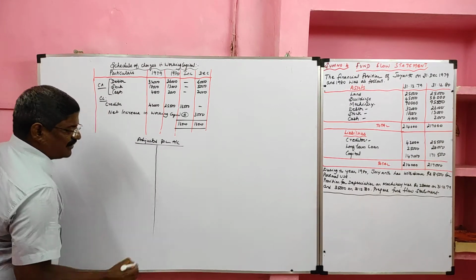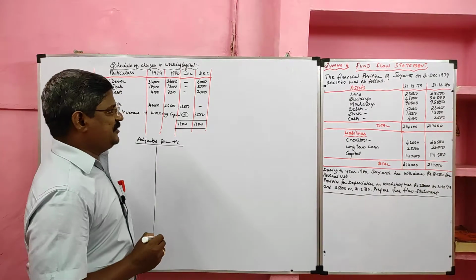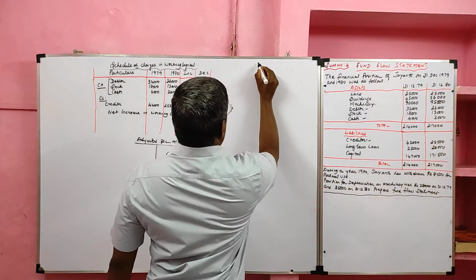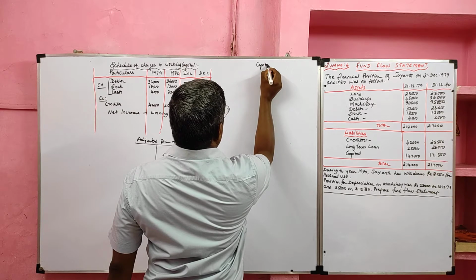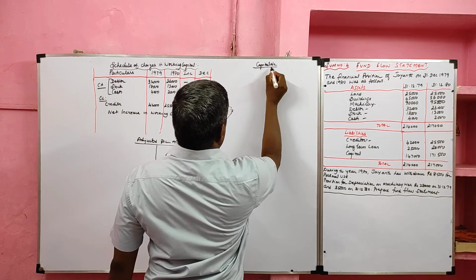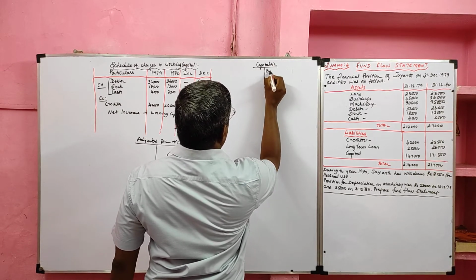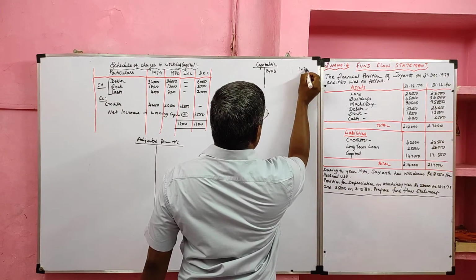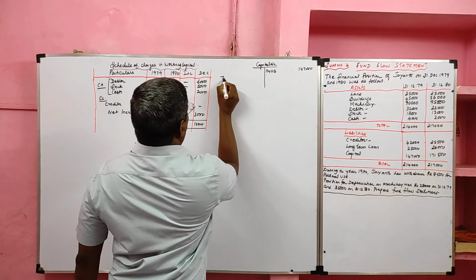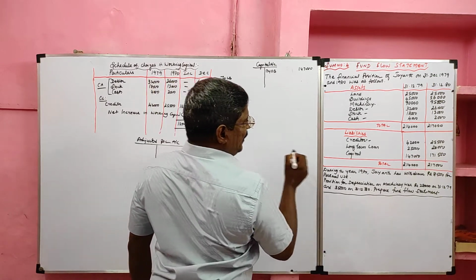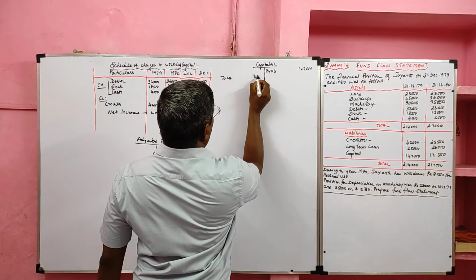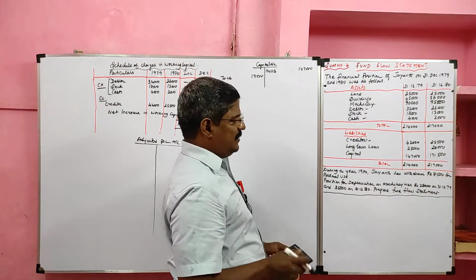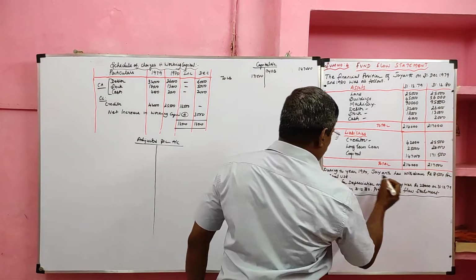Since it is a sole trading concern balance sheet, we should start with the capital ledger account. Capital is a liability. Opening balance credited, 1,47,000. Closing balance debited, its value 1,71,500. I said either drawings or net profit is given. Here the drawings are given.